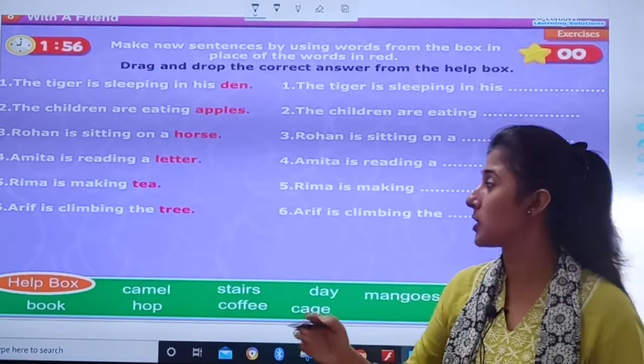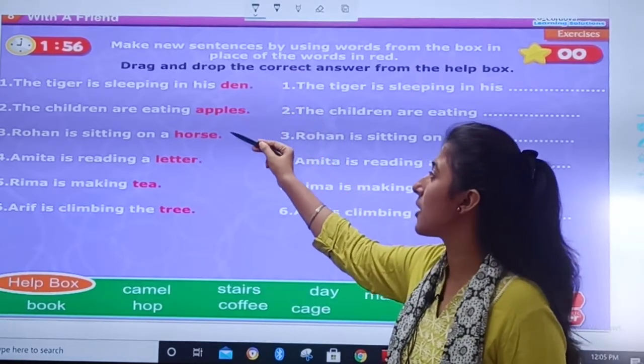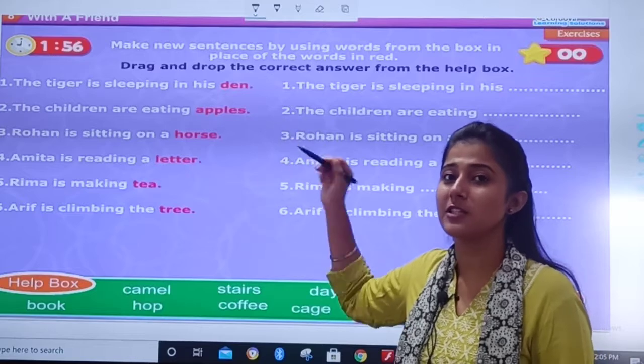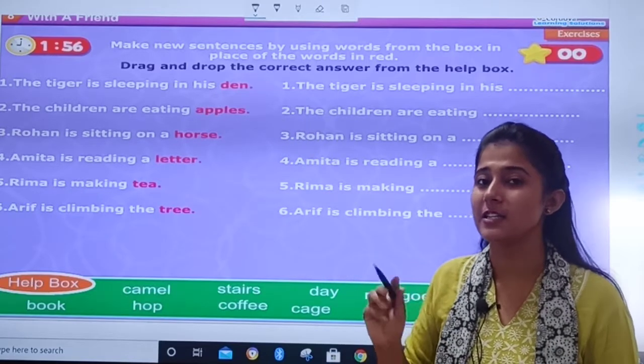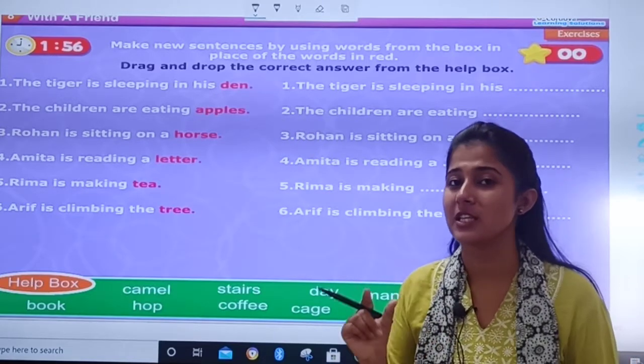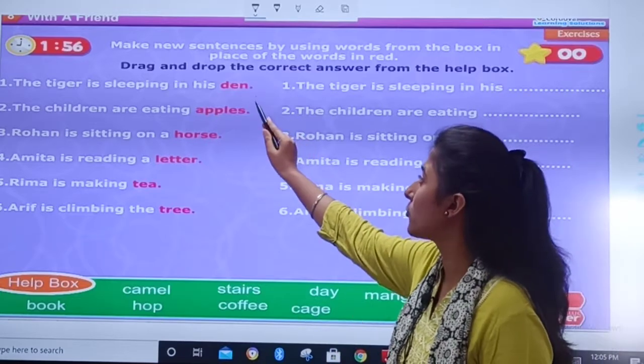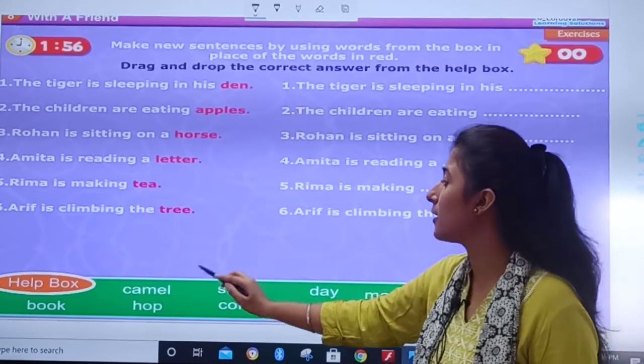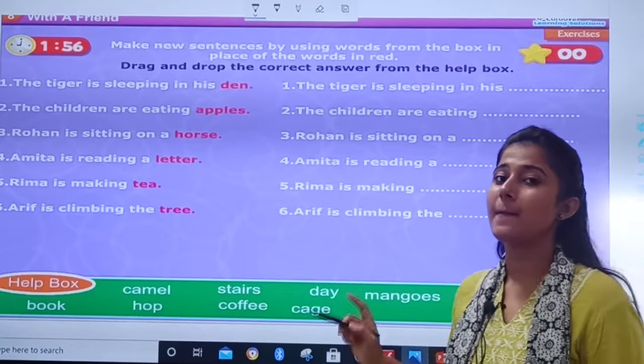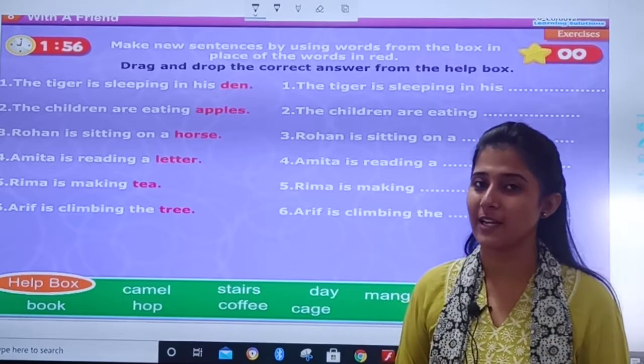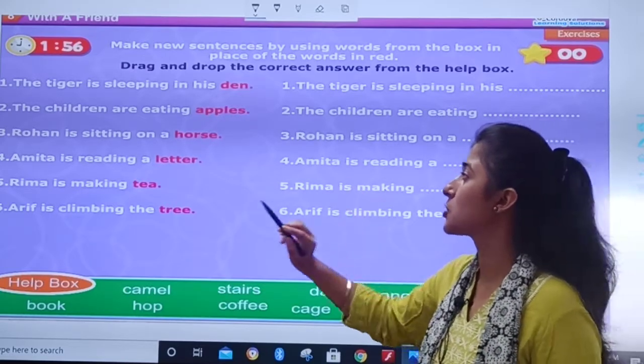What is the question? The words which are written in red, can you see these words? You have to change these words. Instead of these words, you have to pick a word from the help box, but the sentence should be correct. Let us see the first one.